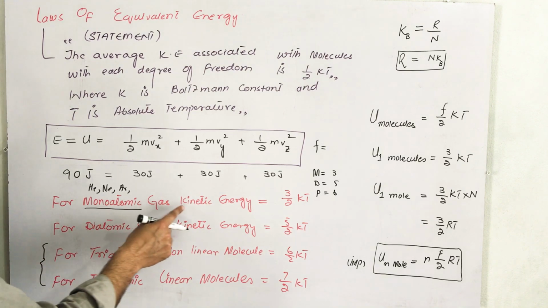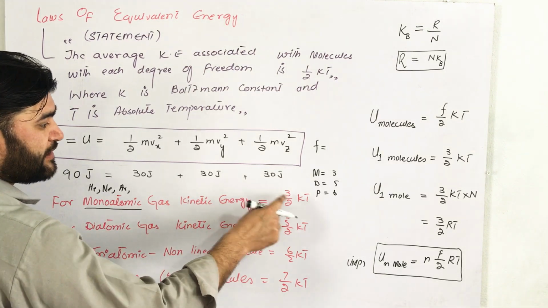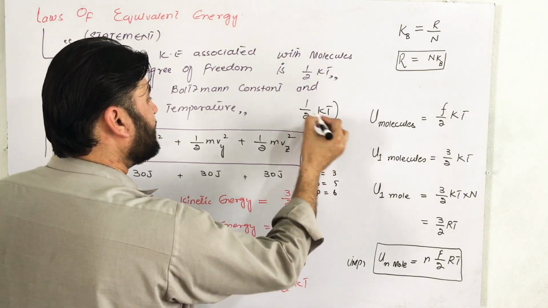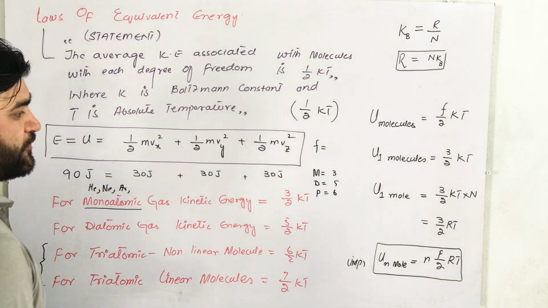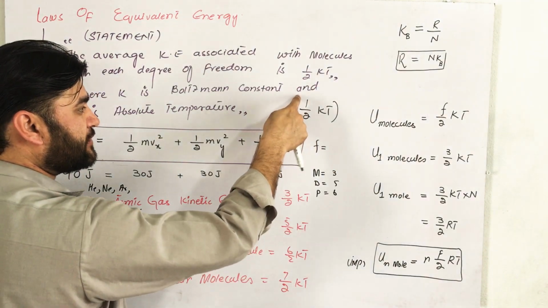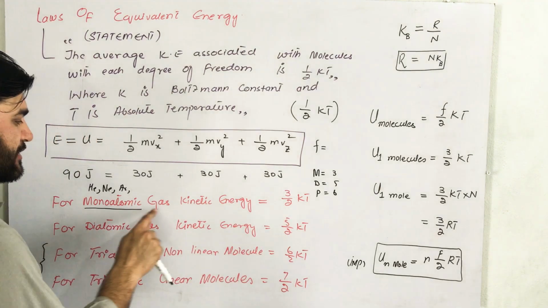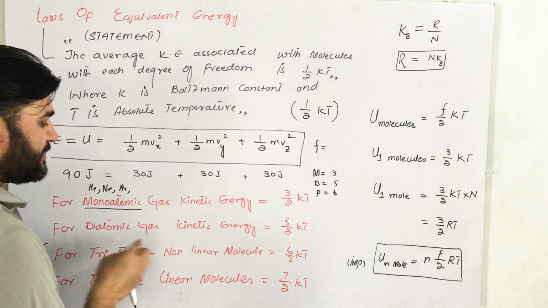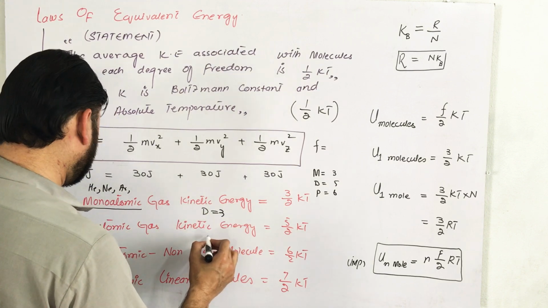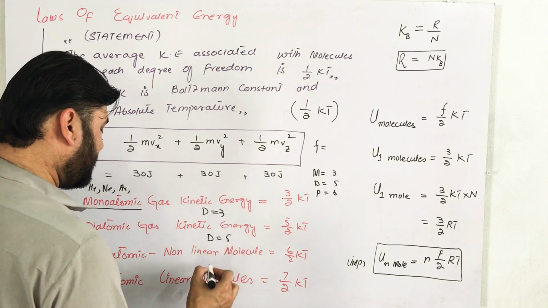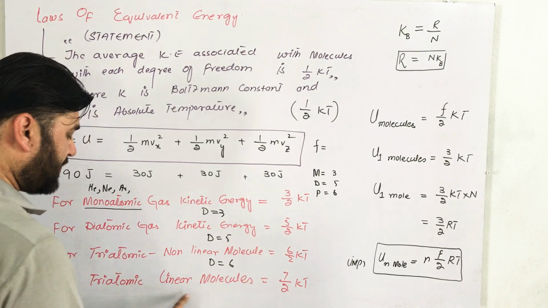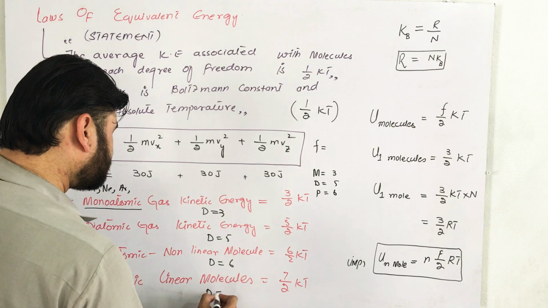For a monoatomic gas molecule the degree of freedom is 3, and since the statement says half kT, if we multiply it with 3, 3/2 kT will be the answer for a monoatomic gas molecule.